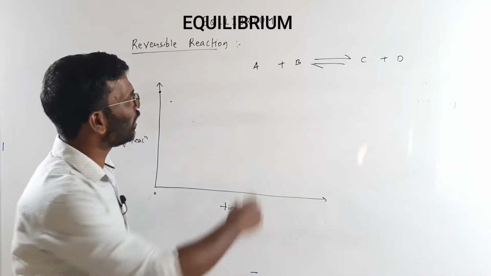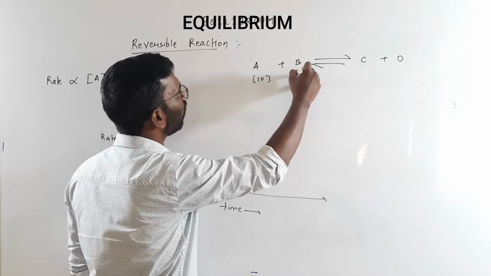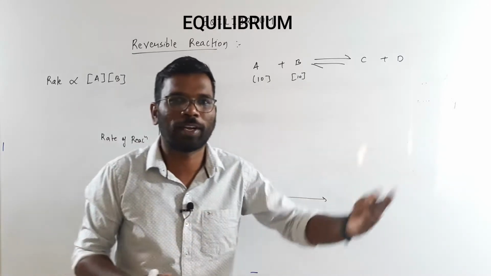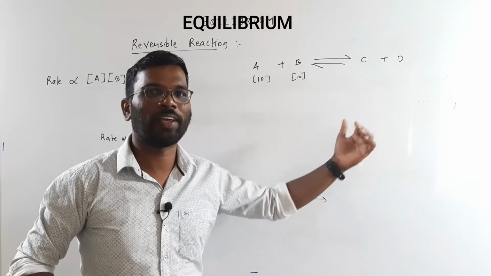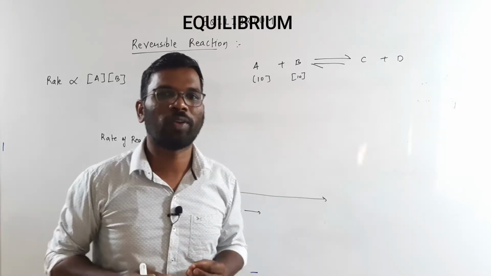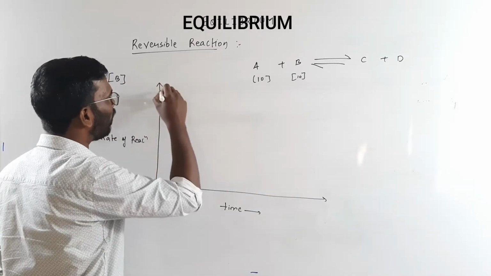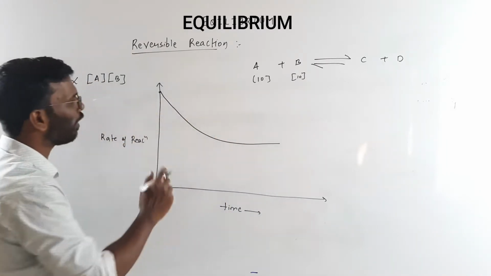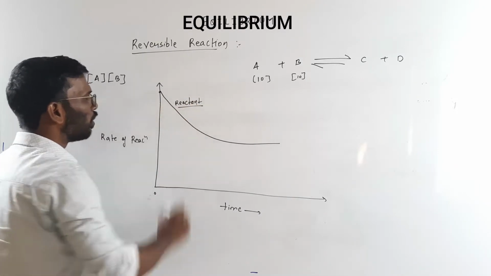Let's say initially the concentration of A was 10, and B was also 10, and after some time, since the reactants are reacting and getting converted to the product, it has reduced to 9, then 8, then 7, then 6. It means with time the concentration of A and B is decreasing. So what is going to happen to the rate? Rate is also going to decrease. Let's say this is the curve which I can draw, for the reactant, this is the rate which I can draw.